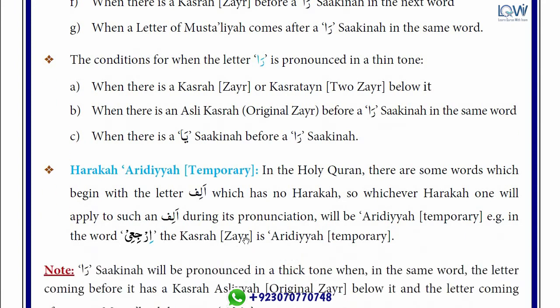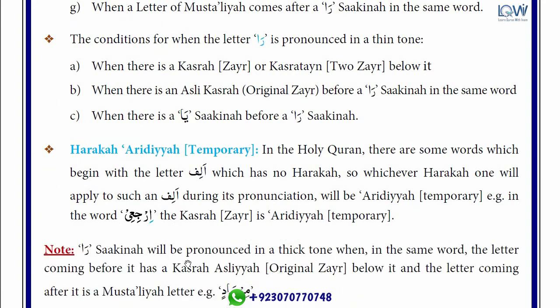And one more thing, raa sakina will be pronounced in a thick tone when, in the same word, the letter coming before it has an original zir below it, and the letter coming after it is a musta'aliya letter. I would like to tell you in easy words. We just learned the three conditions of raa, when raa will be read with thin voice.